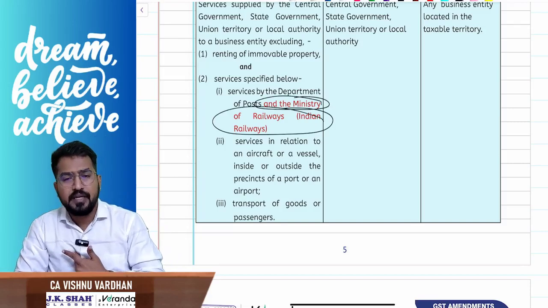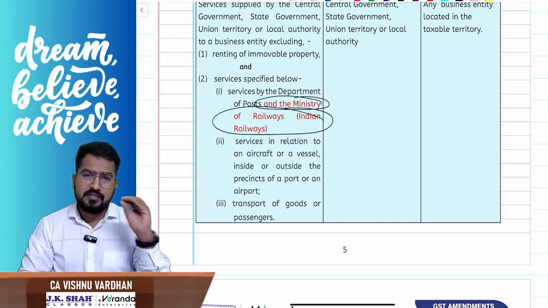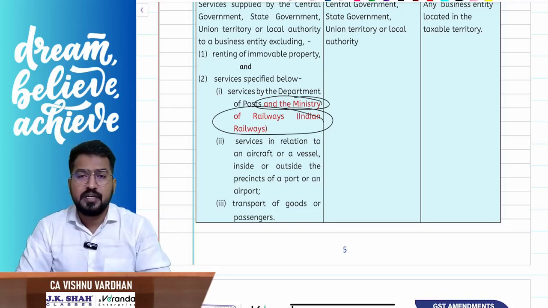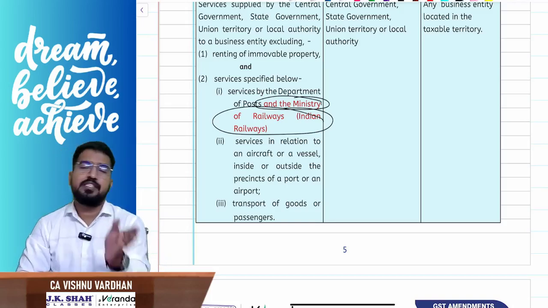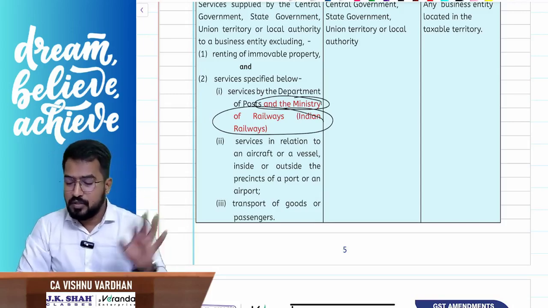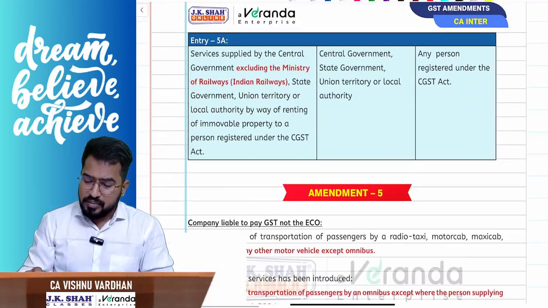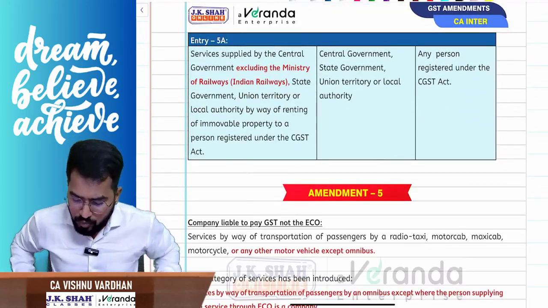So I repeat, in all the government related services in reverse charge mechanism and exemptions, they have added the word Indian Railways next to the word postal department. That's all. So that is the amendment. So we have already discussed during the lecture. This is not that latest amendment, the old one only. Shall we continue?